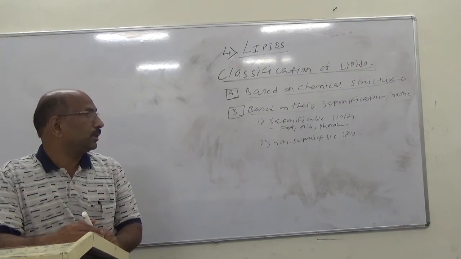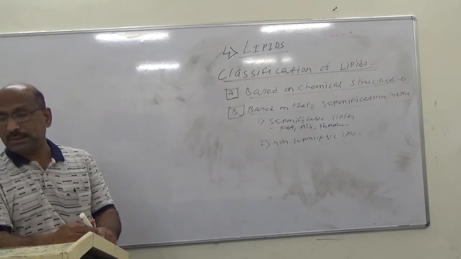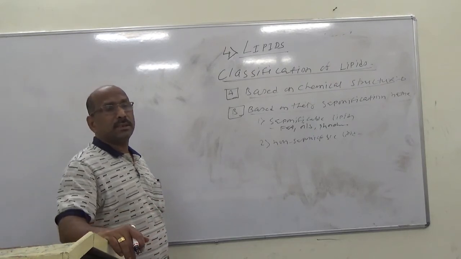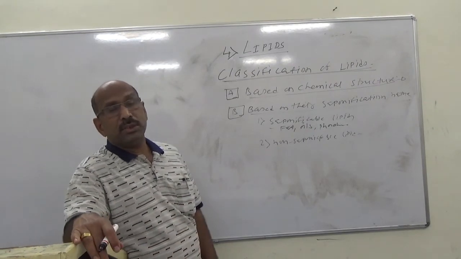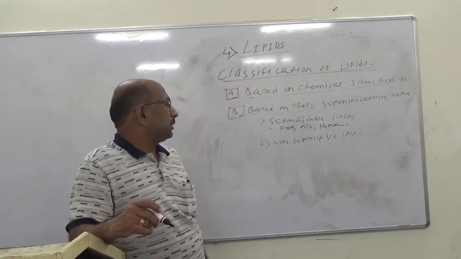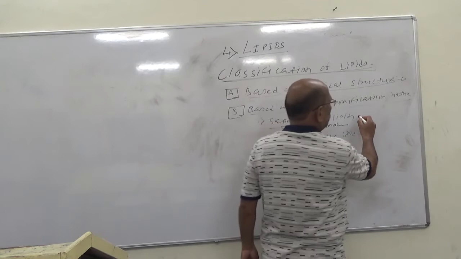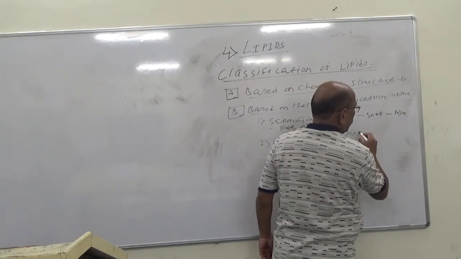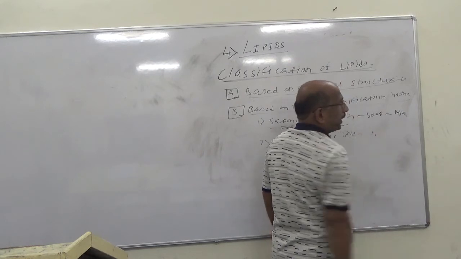The saponifiable lipids form soap when treated with alkali, and the non-saponifiable lipids do not.